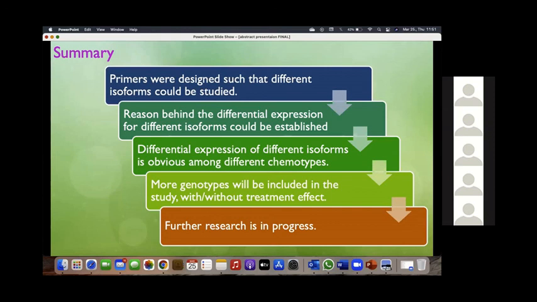More genotypes will be included in this study as we go further, with or without treatment effects, which may include precursor treatment effects. Further research is in progress, and we will include many chemotypes in addition to these, because we only involved two extremes, the high salidroside and high rosavin genotypes.